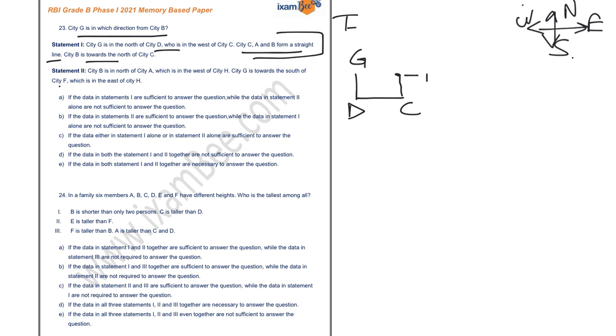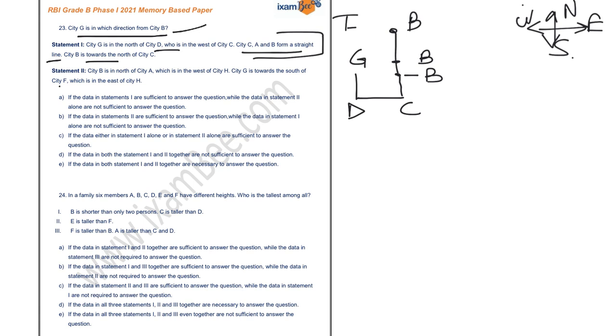So this can also be B, this can also be B. There are three possible cases where I can place my B, because I am not sure where exactly B is, but I know that it is in the north of city C.